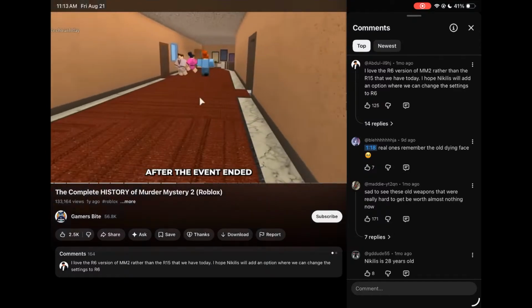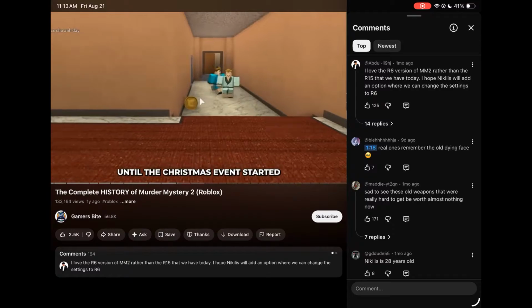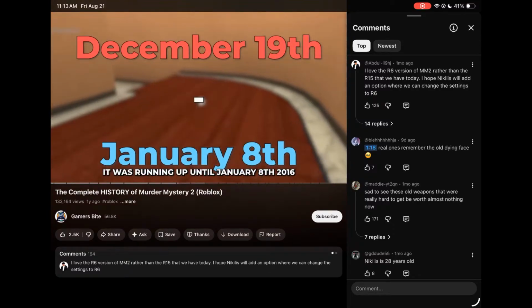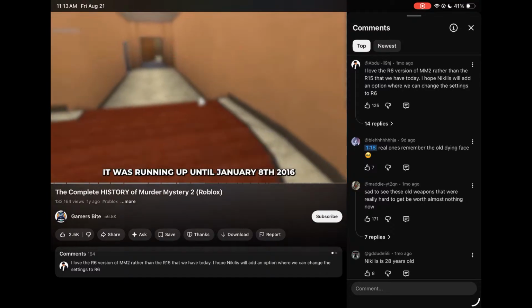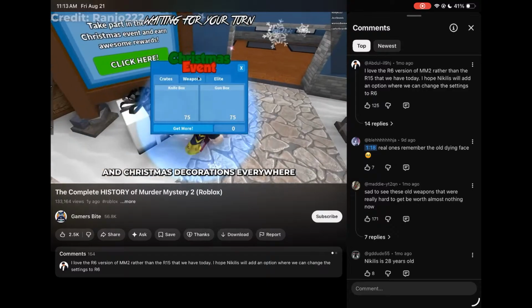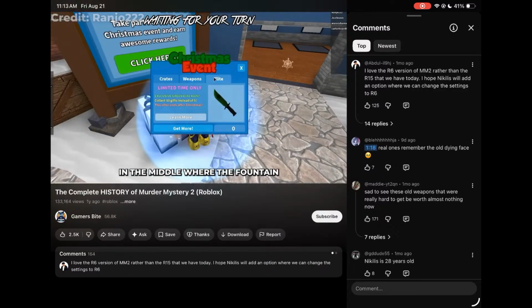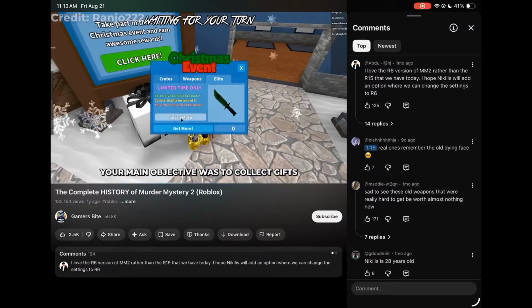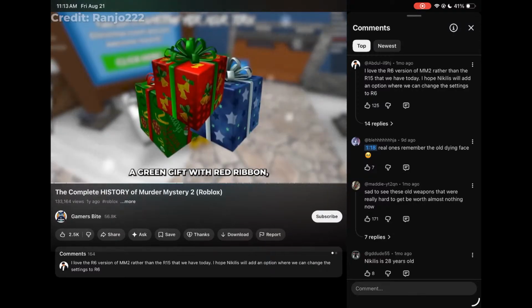After the event ended, there were really no updates until the Christmas event started on December 19th. It was running up until January 8th, 2016. Once again, the lobby environment was transformed into a beautiful Christmas look, with snow and Christmas decorations everywhere, and a big Christmas tree in the middle where the fountain was before. In this event, your main objective was to collect gifts. Gifts came in 3 different varieties: a red one with green ribbon, a green gift with red ribbon, and a blue one with white ribbon.